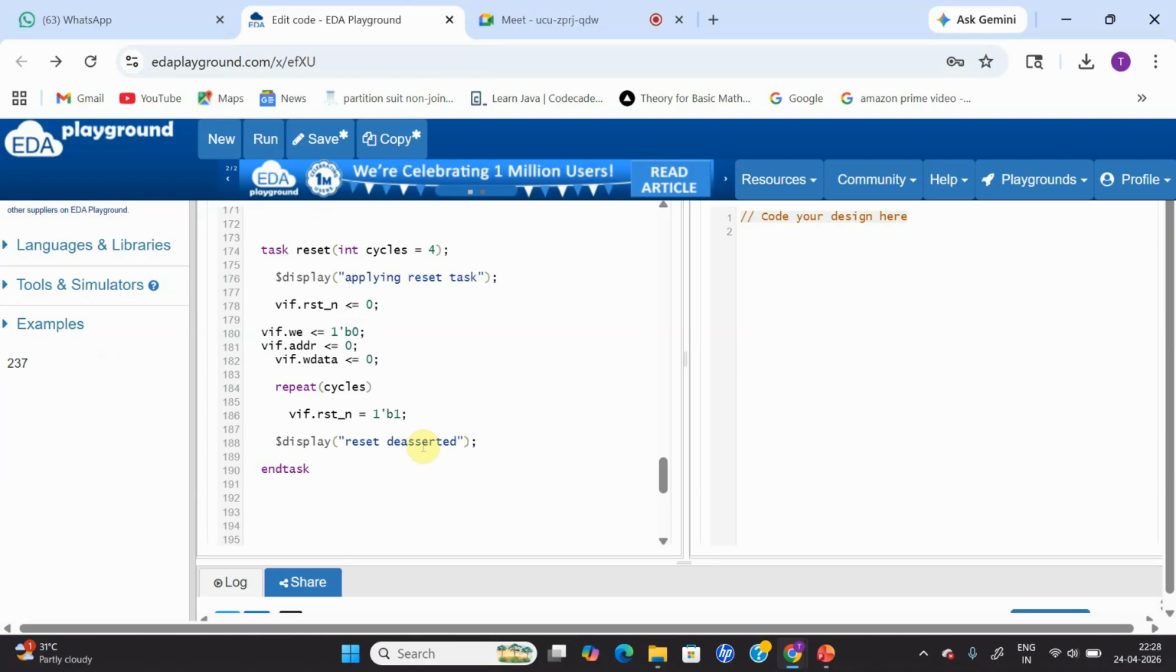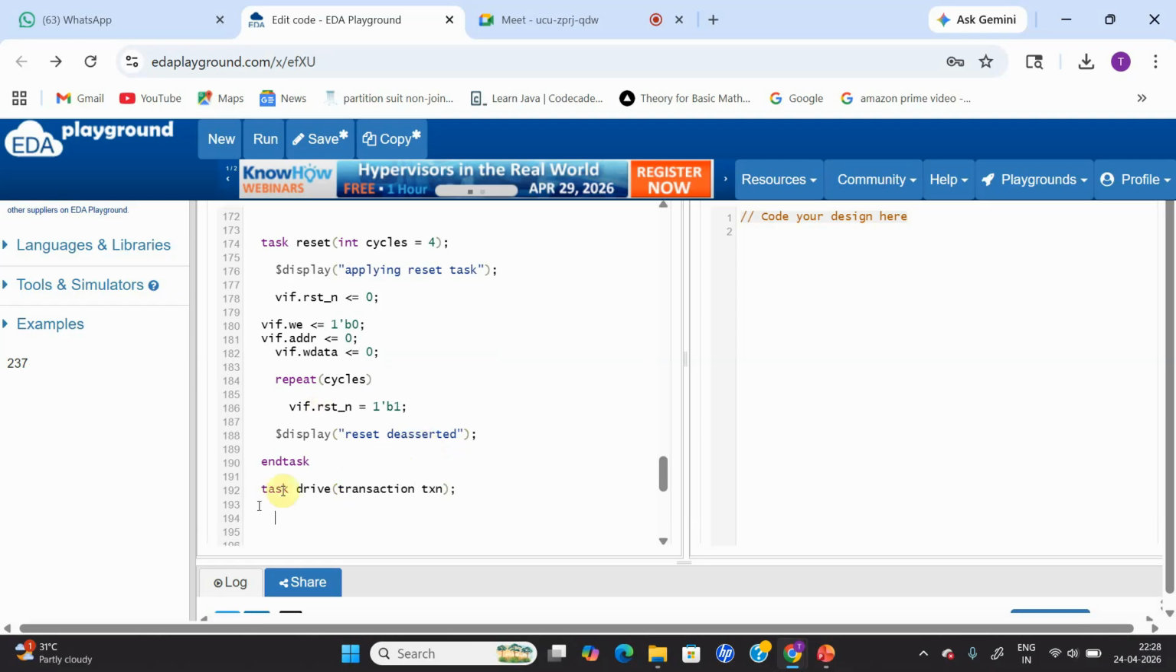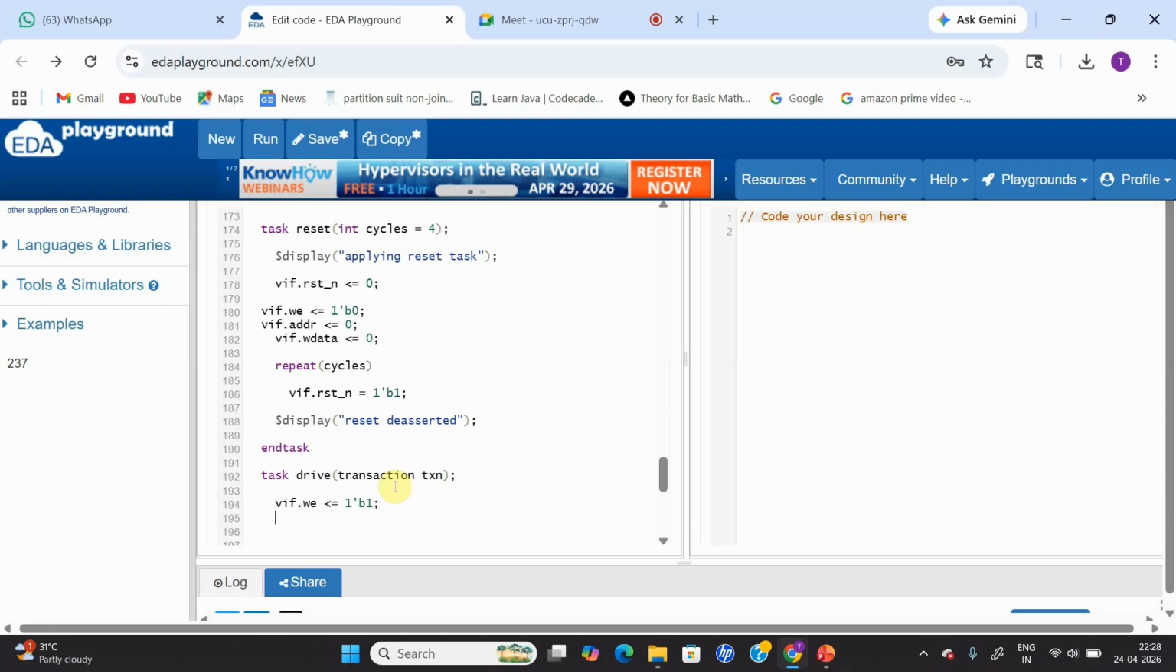Now after this, let's declare one more task for driving purpose. I want to ultimately drive the data to my design. For that, I'm going to declare a task known as drive, and it is going to expect an argument of transaction type. Let's say the argument is txn. Whoever calls this drive task needs to pass the argument. And vif.write enable, I'm going to make it 1 because I want to perform a write operation over here.